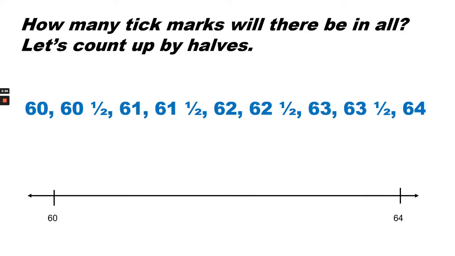How many tick marks will there be in all? Let's count up by halves. 1, 2, 3, 4, 5, 6, 7, 8, 9 halves or 9 tick marks. There will be 9 tick marks in all.